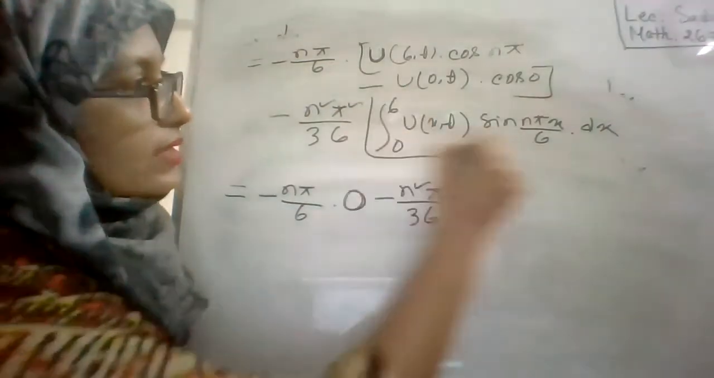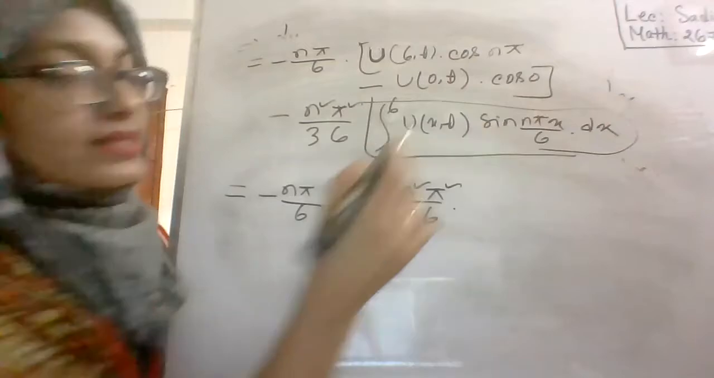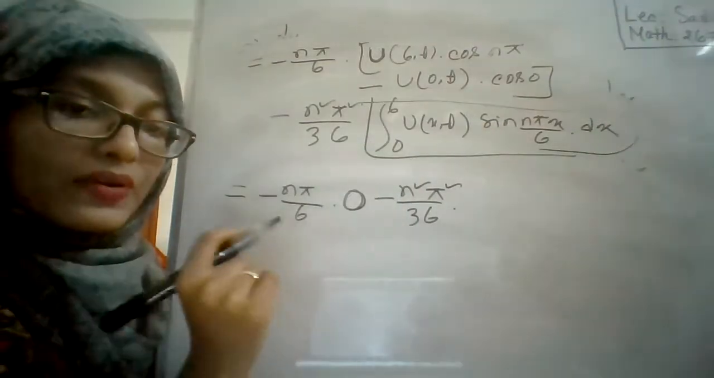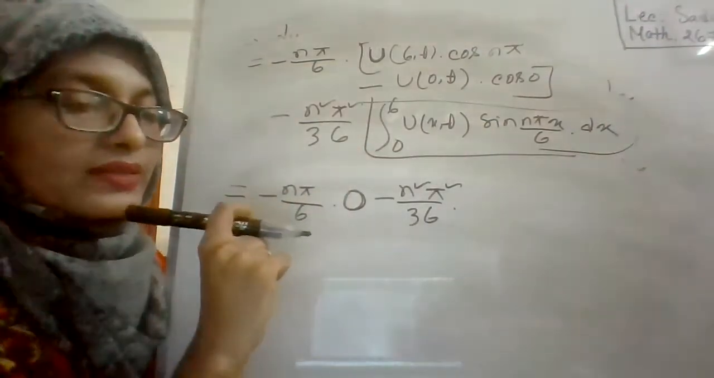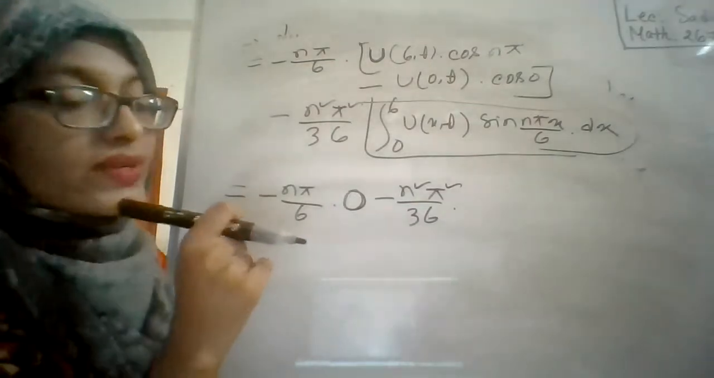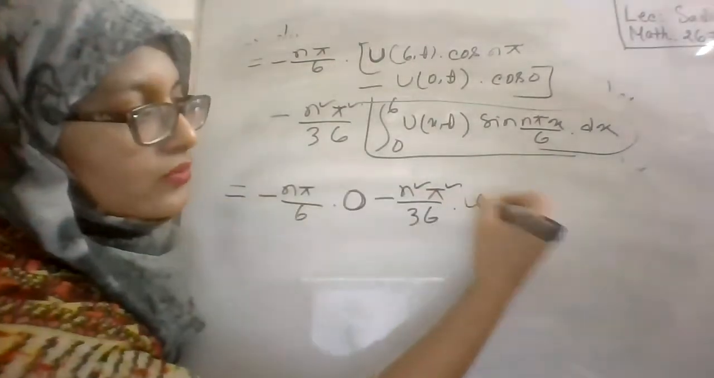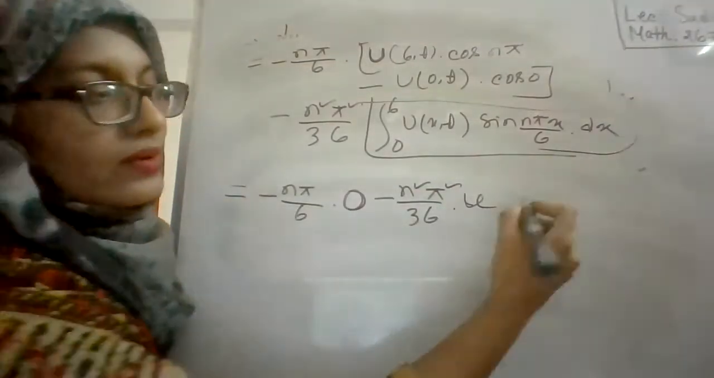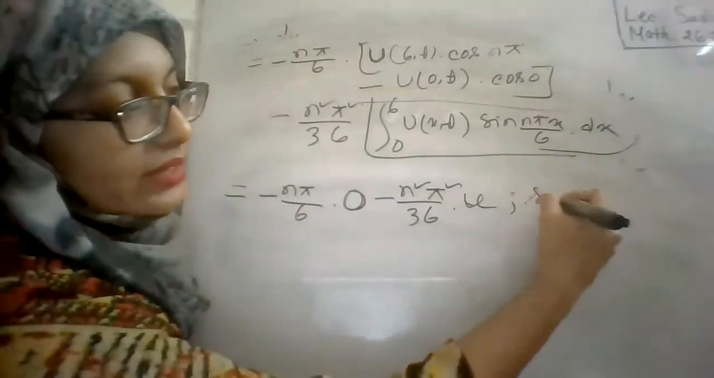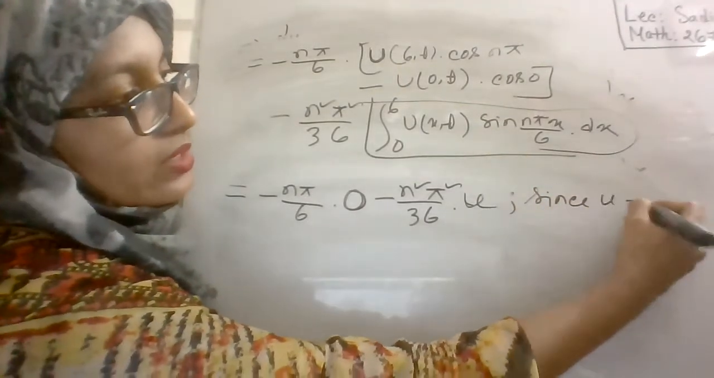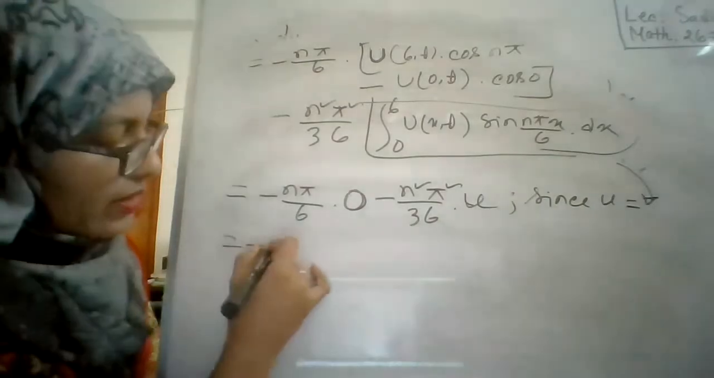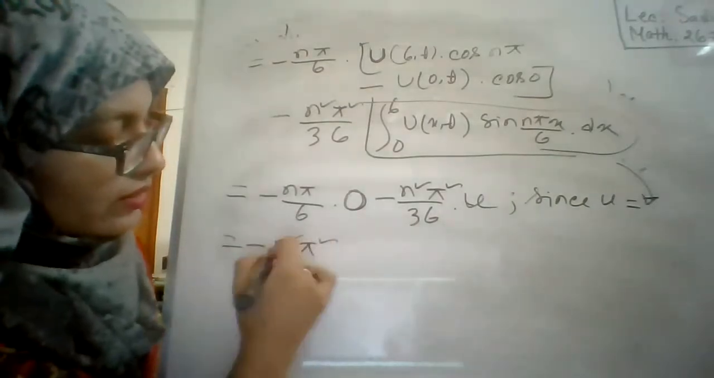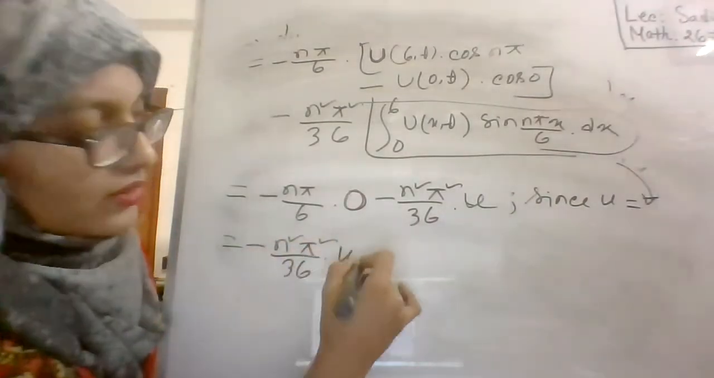And what is the value of this part? Can anyone say? We have considered that u is equal to this. Please remember the previous page. It was only u. So we will consider this part is u, and you may write down a side note since u is equal to this. Okay. So finally you obtain minus n square pi square divided by 36 into u.